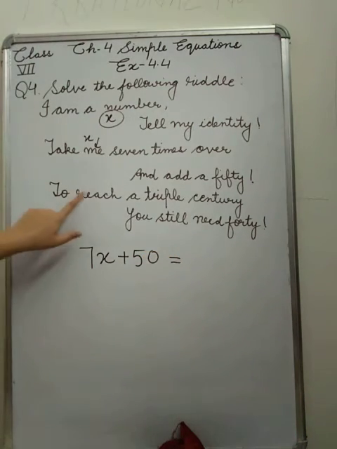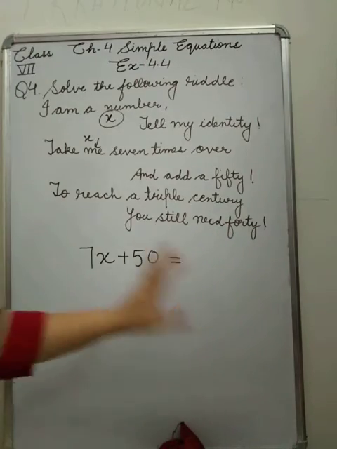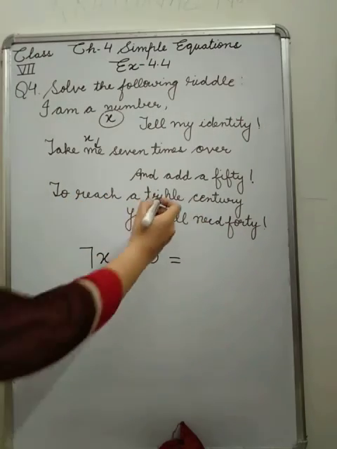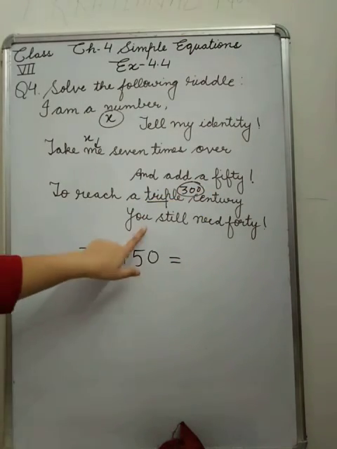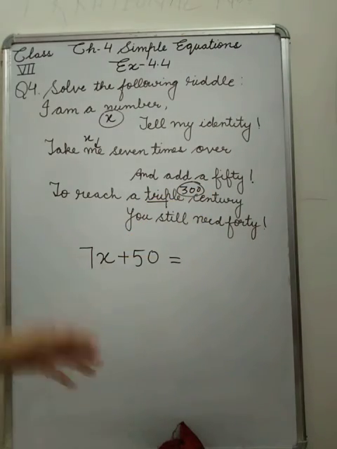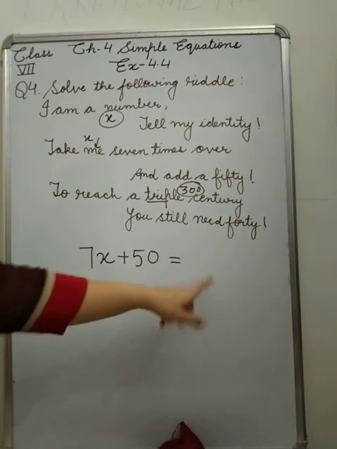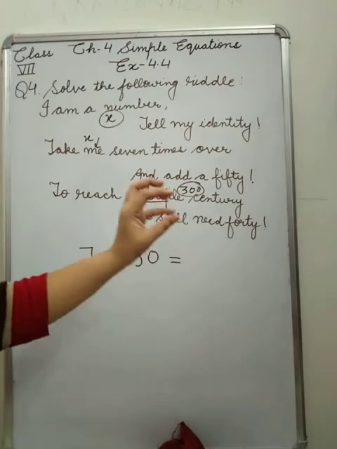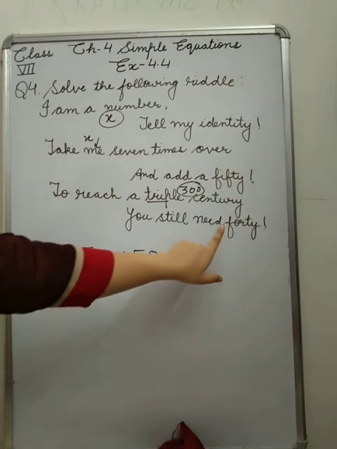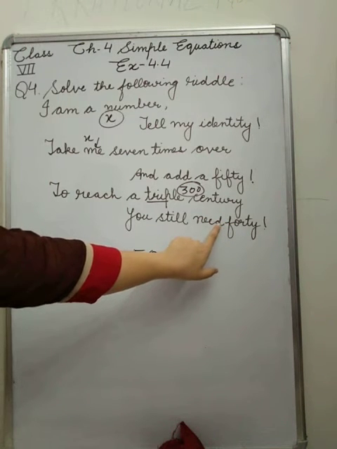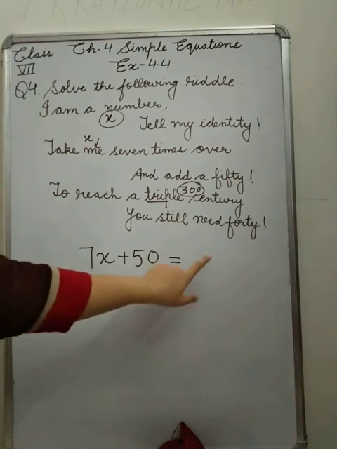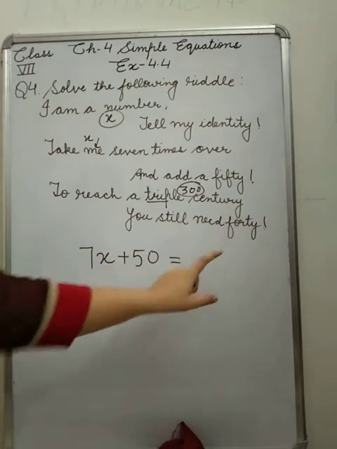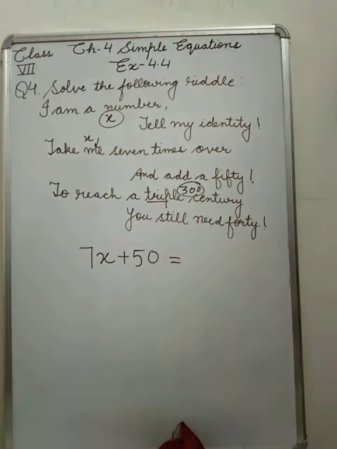Now the next, to reach a triple century. That means in equated form, after equals they are saying to reach a triple century. Now what is triple century? That is 300. To reach a triple century, you still need 40. That means 300 will come, but it needs 40 more. That means here 40 is less from this 300.